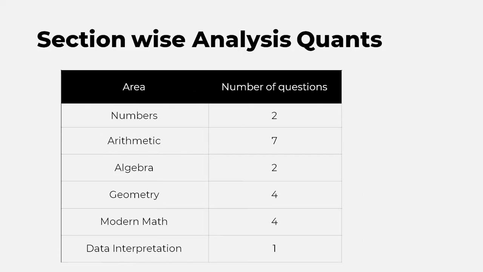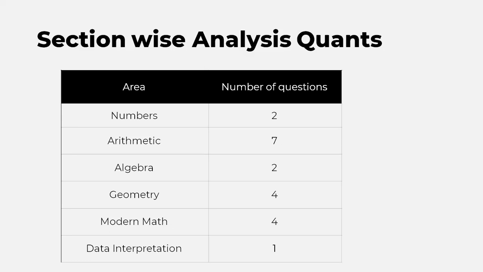Now in quants, the different topics, and the different places where SNAP generally tests you, are numbers, arithmetic, algebra, geometry, modern maths, and DI.